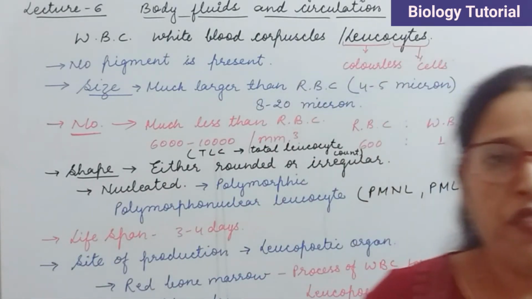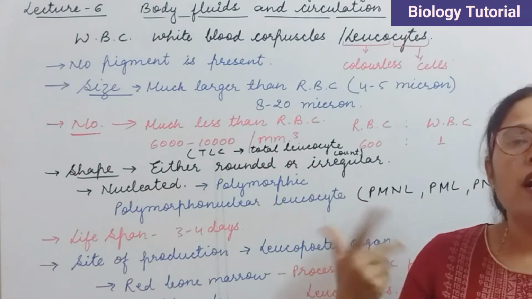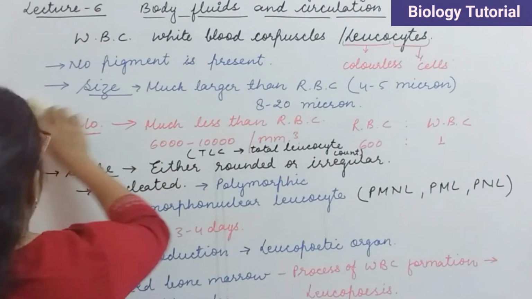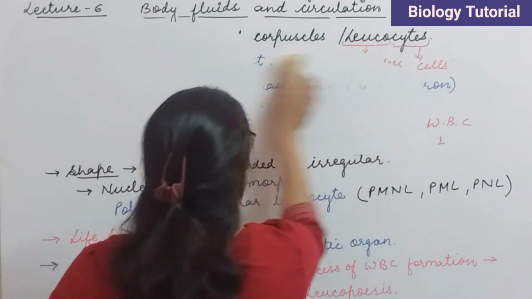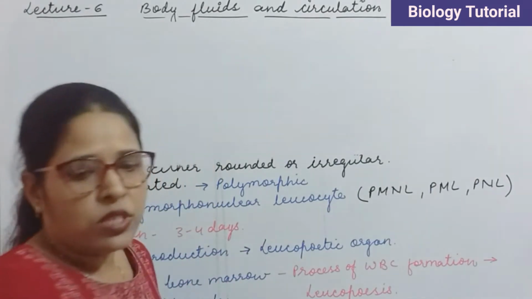Now, if the number of WBCs are going to increase in the blood, then what condition arises? So here I am writing about the increase in TLC. It means increase in the total leukocyte count.